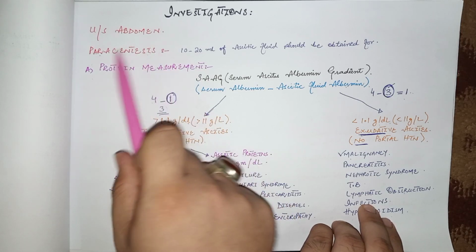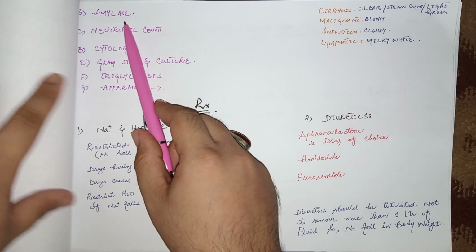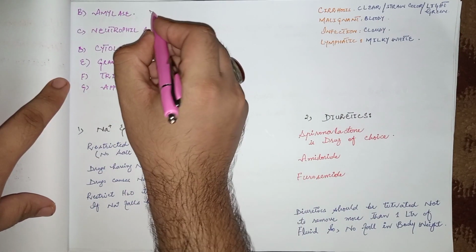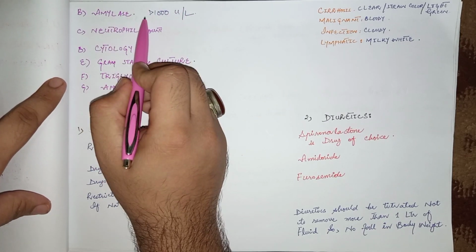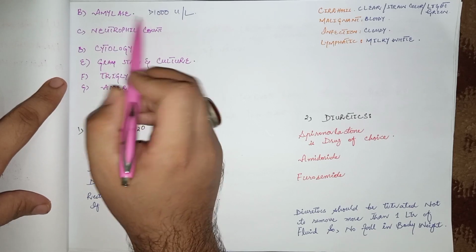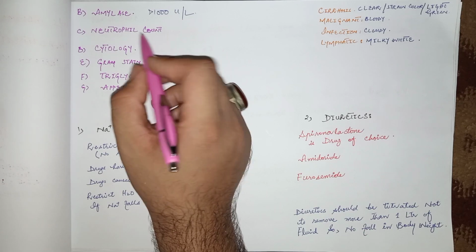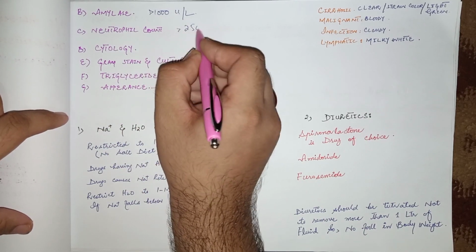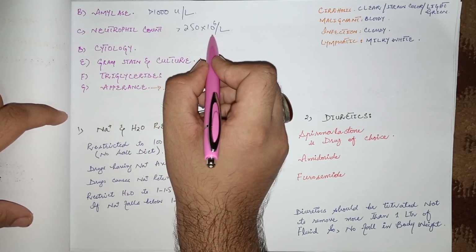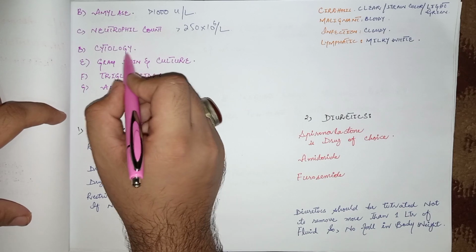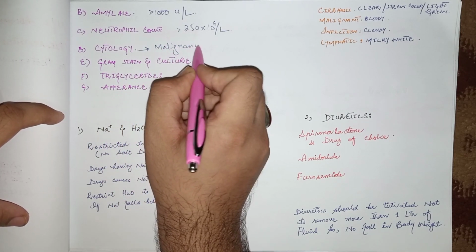By this fluid which is taken by this paracentesis technique, the other parameters can be checked, like amylase. If the amylase levels are greater than 1000 units per liter, then the cause is pancreatitis. And if the neutrophil count in this ascitic fluid, which is basically taken by the syringe by paracentesis technique, is greater than 250 into 10 to the power 6 per liter, then this indicates bacterial peritonitis or any other infectious cause. Cytology is also important to check whether malignancy may be the cause of ascites.